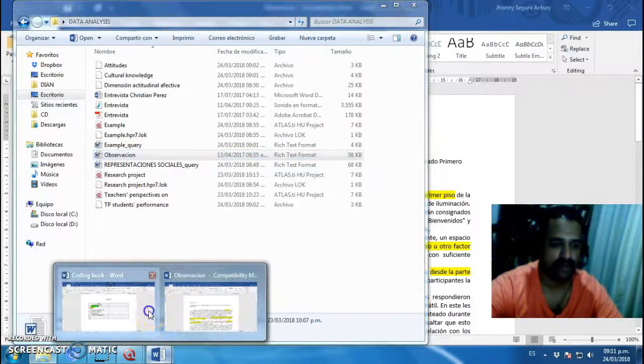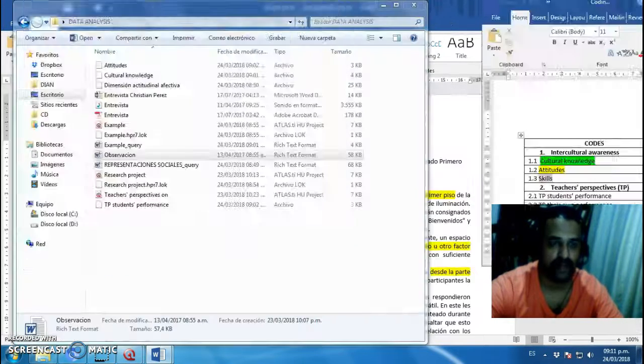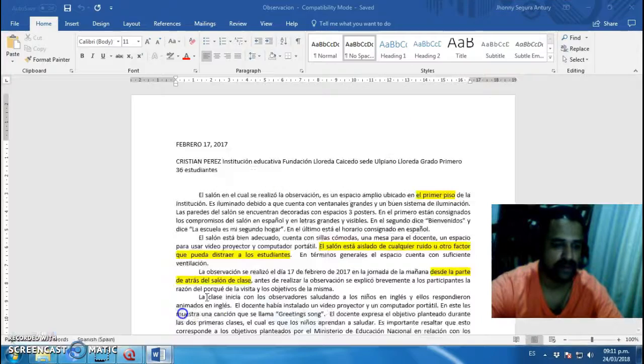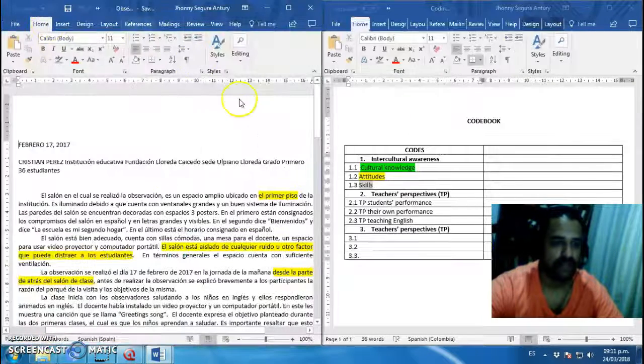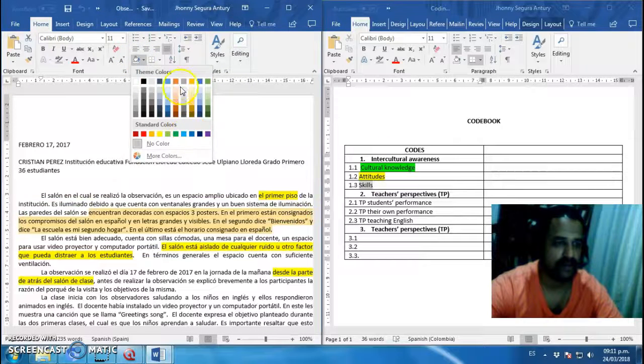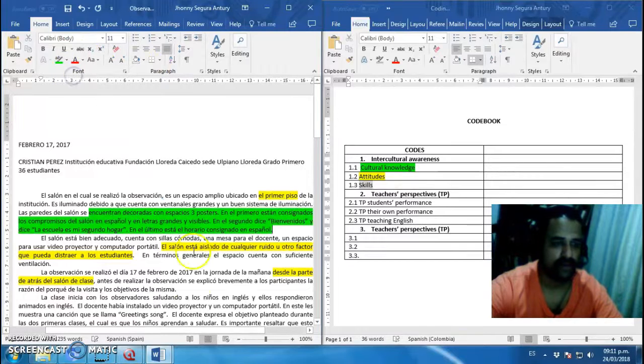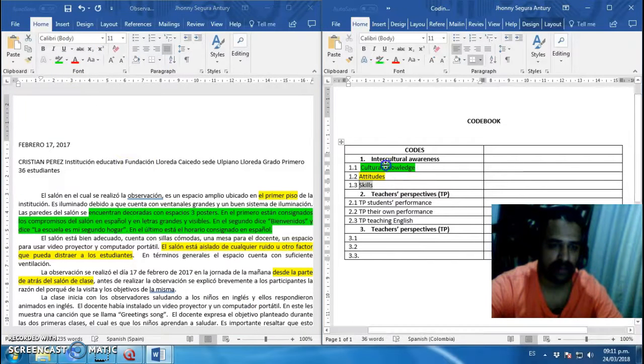It's the same logic. For example, I have this, so this is what matters for you in this one, so you just give it the green color. So you know that everything that is green is this one.